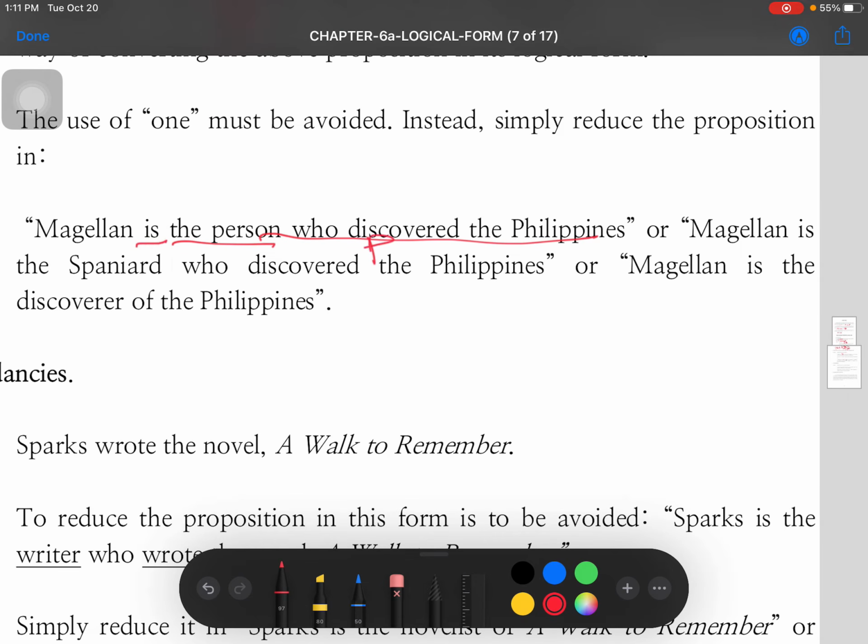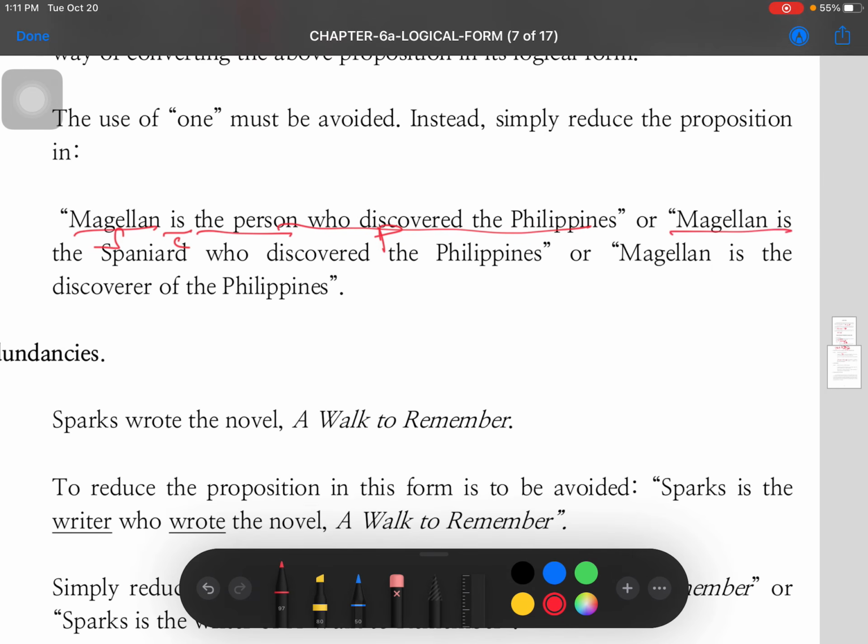Because this is already the predicate, this is the copula, this is the subject. Or, naglagay pa siya, Magellan is the Spaniard who discovered the Philippines. This is the subject, this is the copula, this is the predicate. Or, Magellan, this is the subject, this is the copula, the discoverer of the Philippines. So, that is your predicate. So, meaning to say, class, wala siyang pattern talaga na sinusundan. It's up to you kung paano mo lalaroin yung English language.